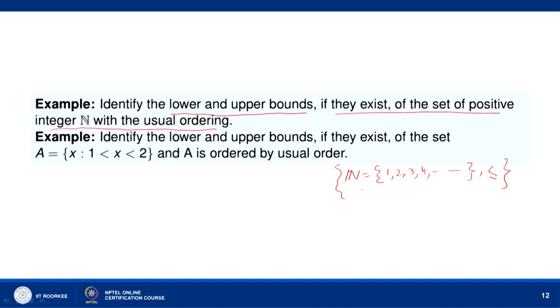With less than or equal to, 1 is the least element in N, and N does not have a greatest element. There is no element in N which succeeds every other element of N.